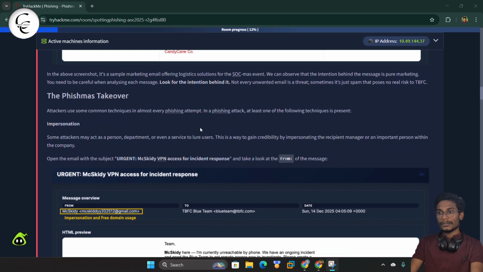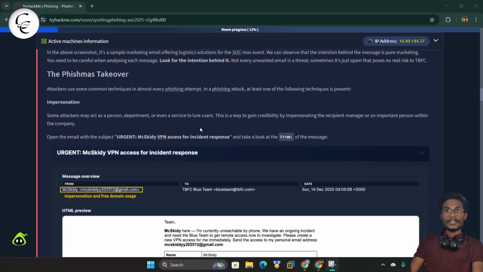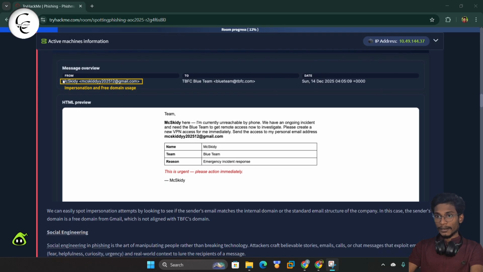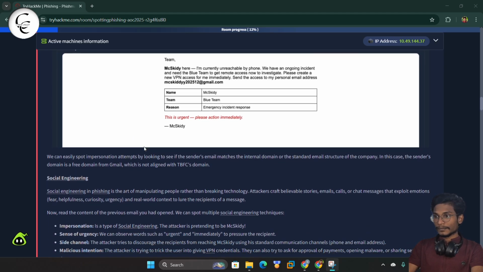So now what type of technique does the attacker use to send a phishing email or to perform any phishing attack? So impersonation is the technique in which the attackers act as a person or department or even a service to lure the user. So guys, here you can see we have a sample email. So here you can see like from MaxKitty, and here we have the email address. So this is a form of impersonation, we can say, because here the attacker acts as MaxKitty.